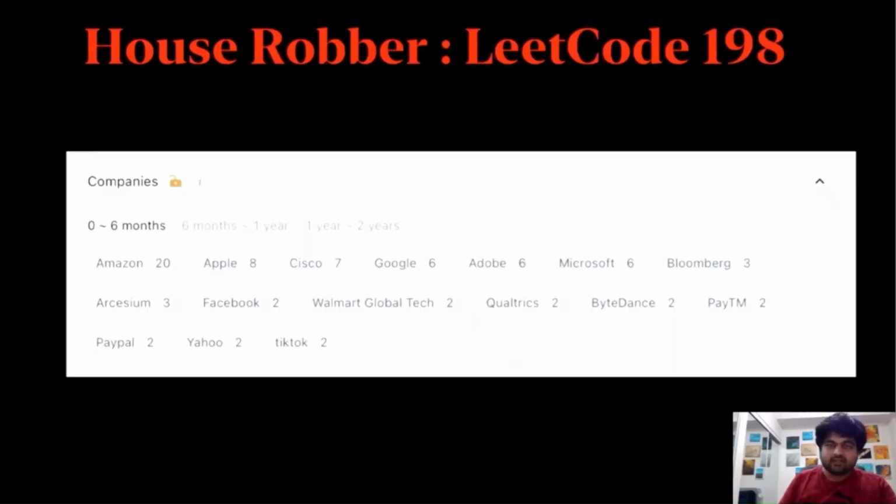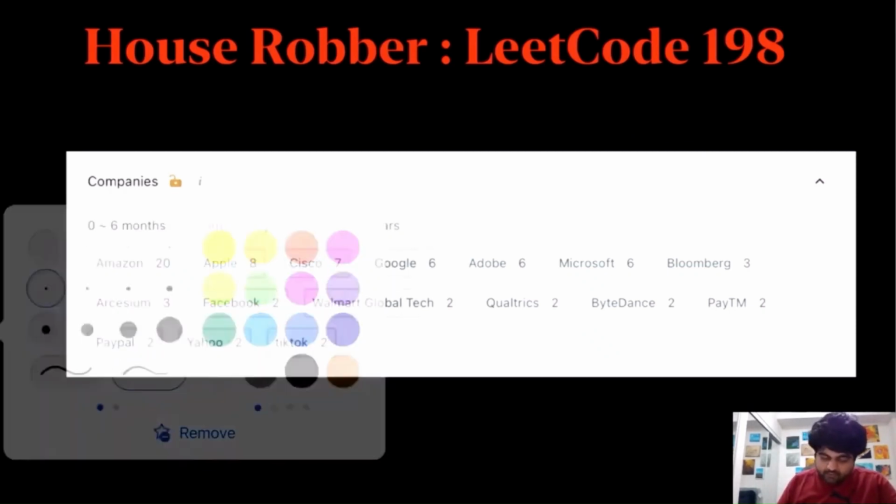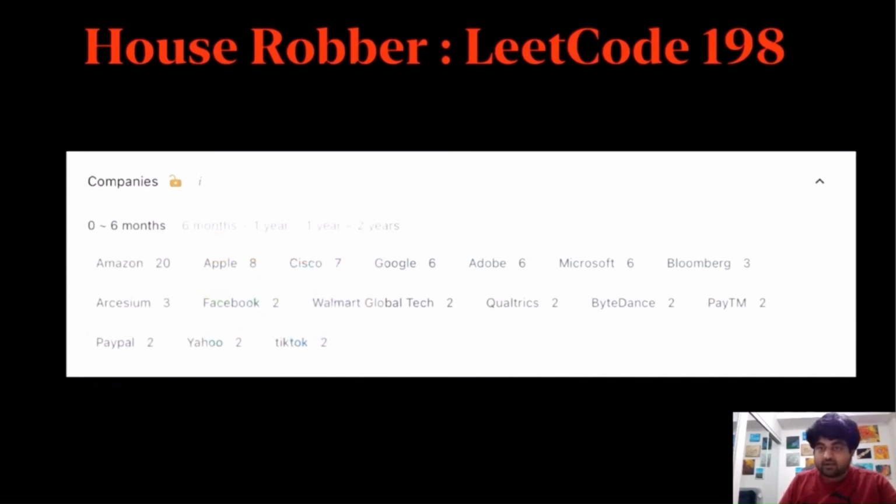Hello friends, we are still not employed by a FAANG company, so let's not stop LeetCoding till we get there. The problem we are going to do today is actually asked in a lot of top tier IT companies, and if we look at the recent data, it has been asked in Amazon 20 times, Apple 8 times, Facebook 2 times, Google 6 times. So needless to say, this is a really important problem. So I hope you provide your utmost attention.